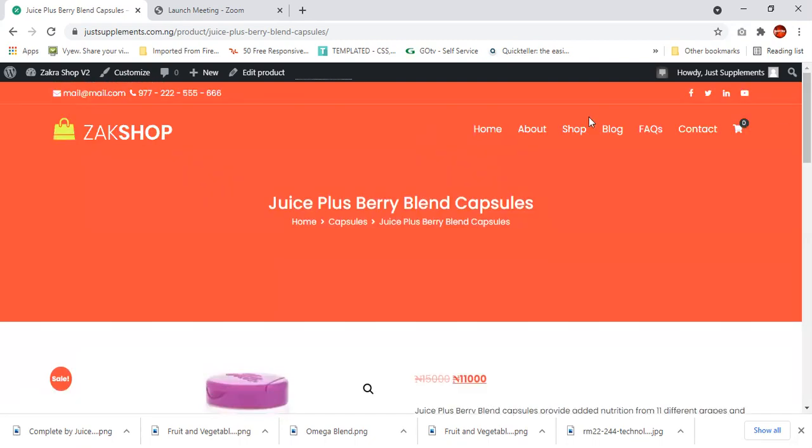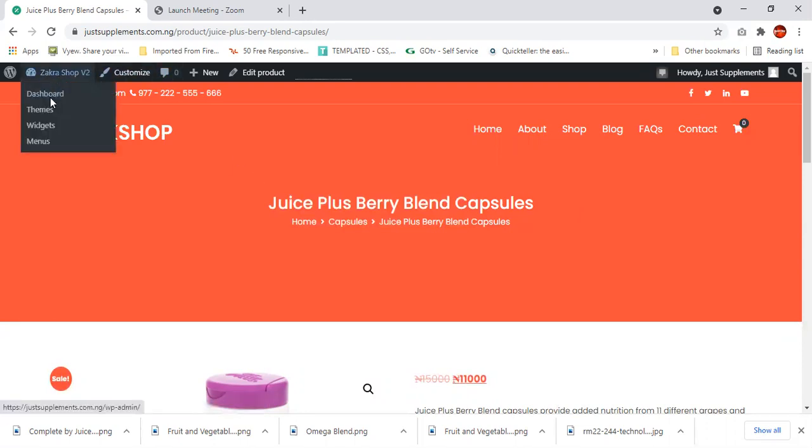Remember, this is what we actually had. I'm still using the template that we actually downloaded. I've not changed anything regarding the name of the site and even some of the pages that we have there. The pages by default that we have are home, about, shop, blog, FAQs, contact. You might want to play around with those pages that form your menu. But for now, let us see where we can add more products.